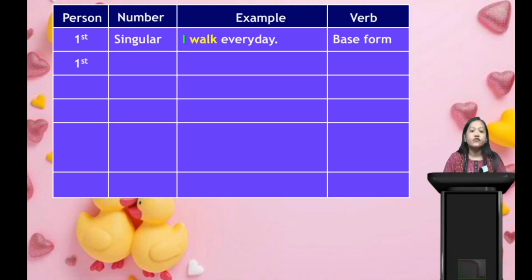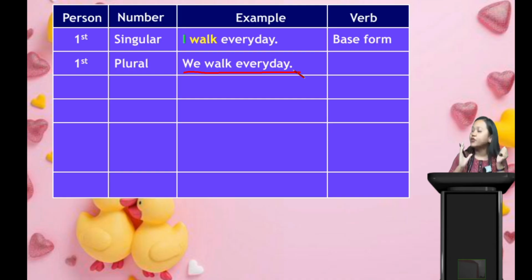Next, what can we see? Now we will learn first person plural. Okay. Singular is I, one person. Now plural is more than one person. So that is our plural. What? We. I is singular, we our plural. Okay. So what can we see here? We walk every day. Me and my friend, we together go for morning walk.